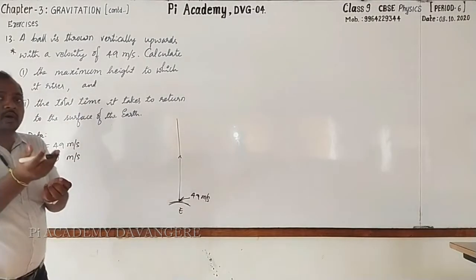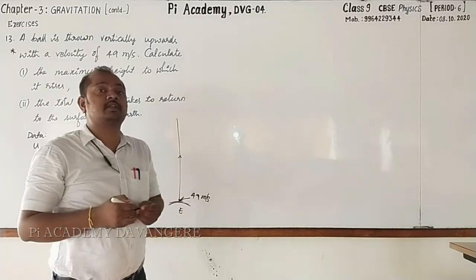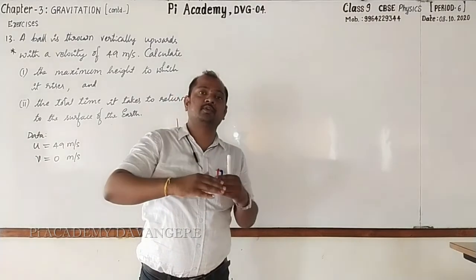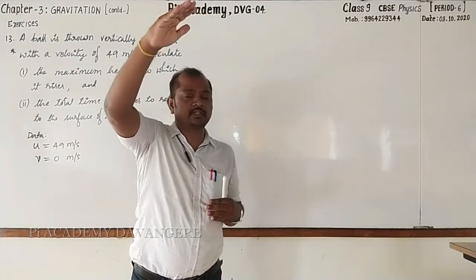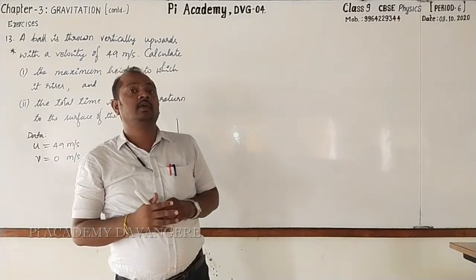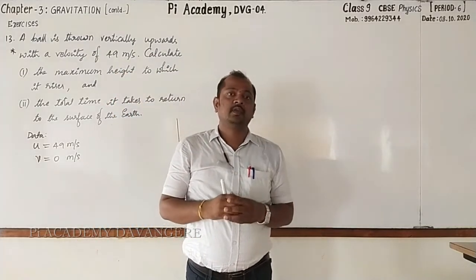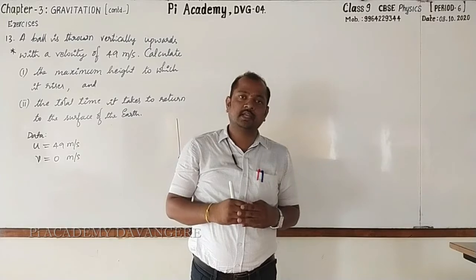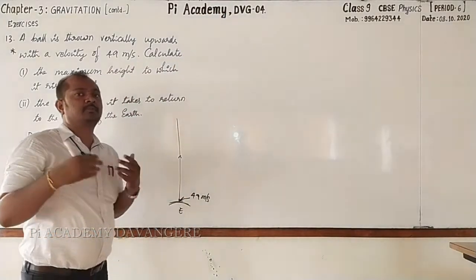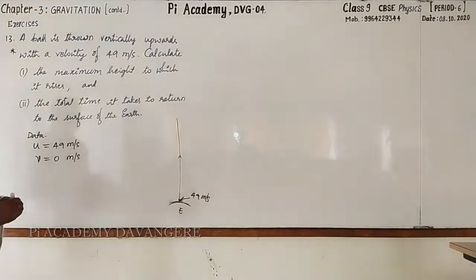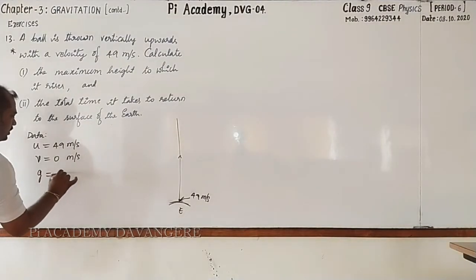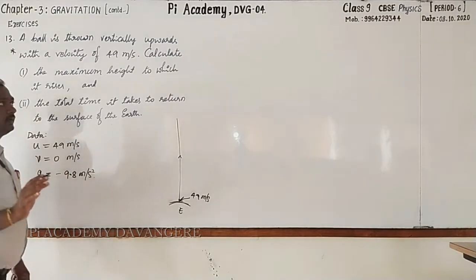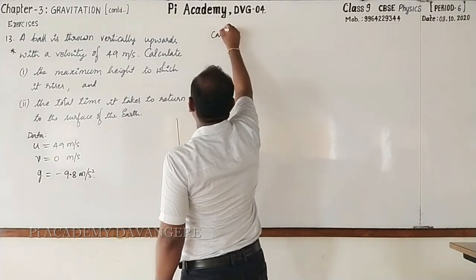Next, as the object is thrown vertically upward, what will be the acceleration due to gravity? Will it go on increasing or decreasing? It will go on decreasing, because as the height increases, acceleration due to gravity decreases. And we also know that g is to be taken as positive for a free fall body and negative for a projectile body. Here the ball is projectile or free fall? It is projectile. Hence we have to take g is equal to minus 9.8 meter per second square. Followed?